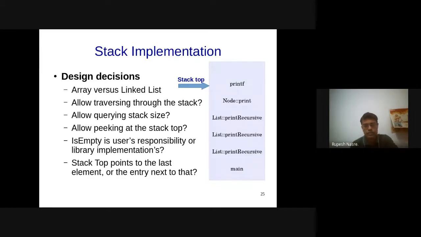Right? Then is empty, whether this function wants to be implemented by you as a designer of stack, or you want this is empty to be user's responsibility. Right?